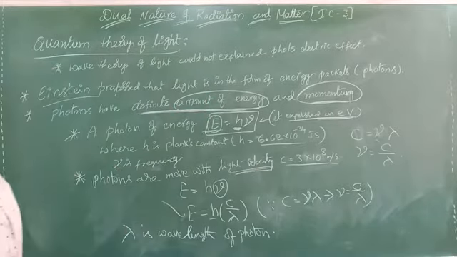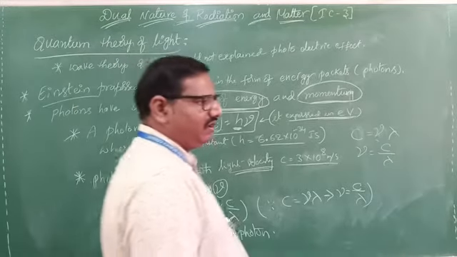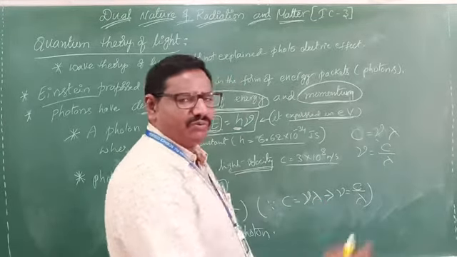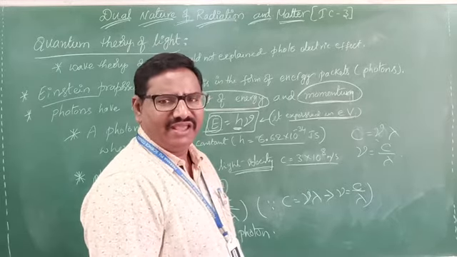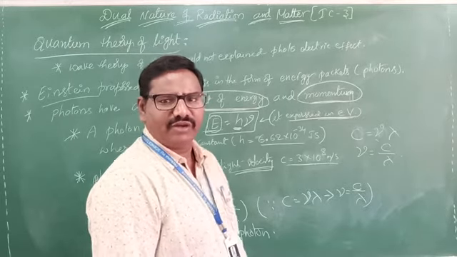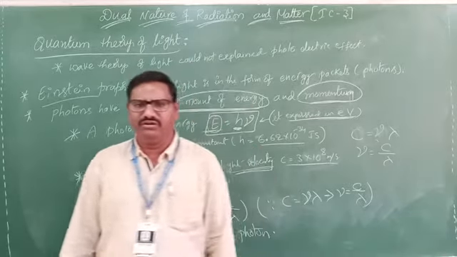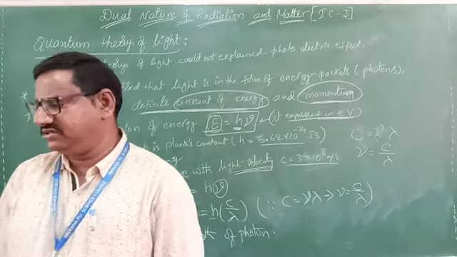So 1 eV equals 1.6 into 10 power minus 19 joule. Up to here we learned previously.